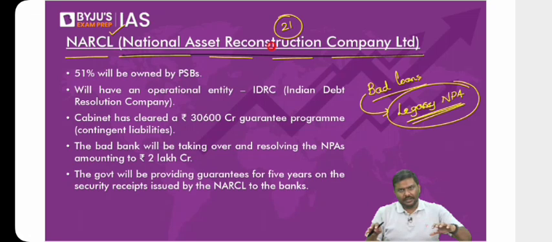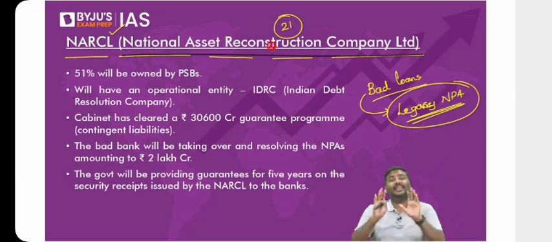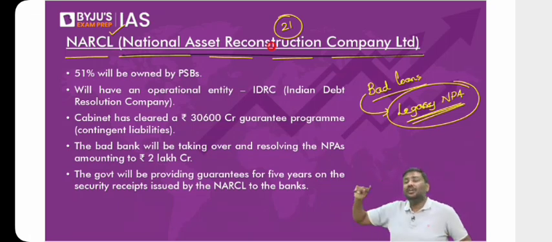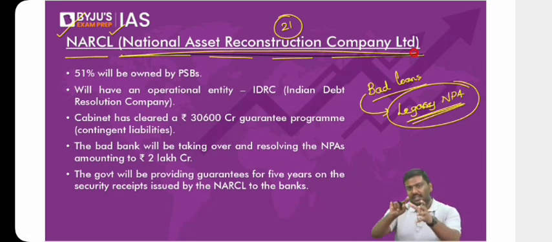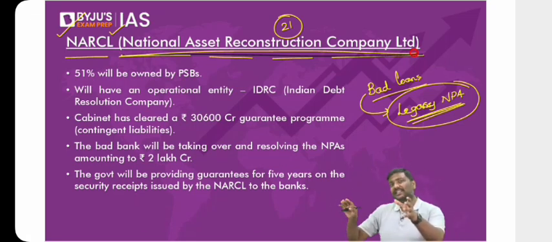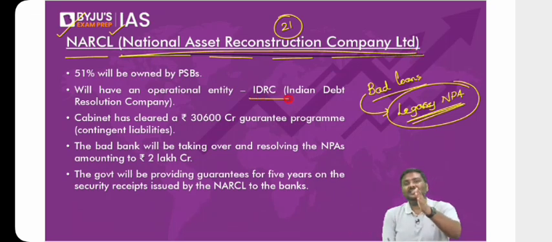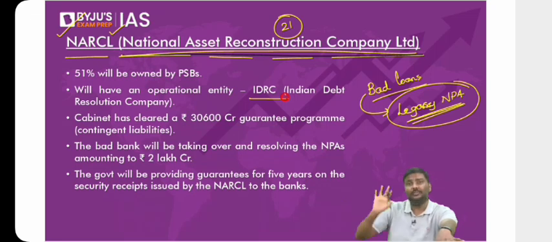So the argument is simple here. The banks have certain loans which are NPAs for a very long duration. These are called legacy NPAs. Now, the Government of India says, I want even the legacy NPAs to be resolved through a new system called NARCL, National Asset Reconstruction Company Limited. Follow this carefully. Banks have legacy NPAs. Now, these will be purchased by NARCL, but NARCL will not directly sell. NARCL has one more operational entity, that is IDRC. IDRC will try to find a buyer in the market or liquidate it, then transfer the money to the bank. This is how the system will work.